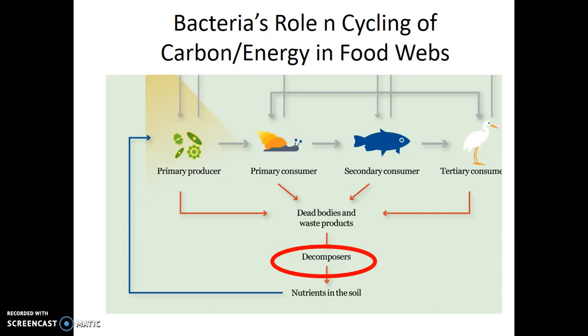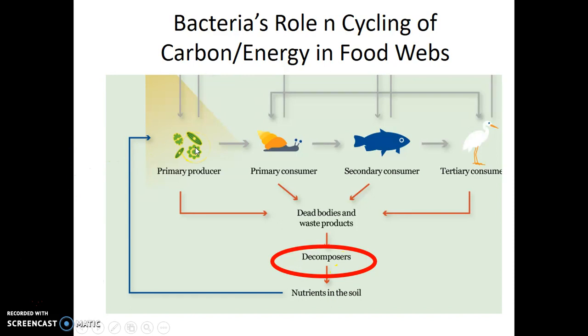The last thing we want to talk about is bacteria's role in cycling carbon and energy in food webs. When any organism, a primary producer, primary consumer, secondary consumer, or tertiary consumer, dies, it is the job of bacteria in the soil, or fungi actually, to take the nutrients that are left in these dead organisms and recycle them back to the primary producers.